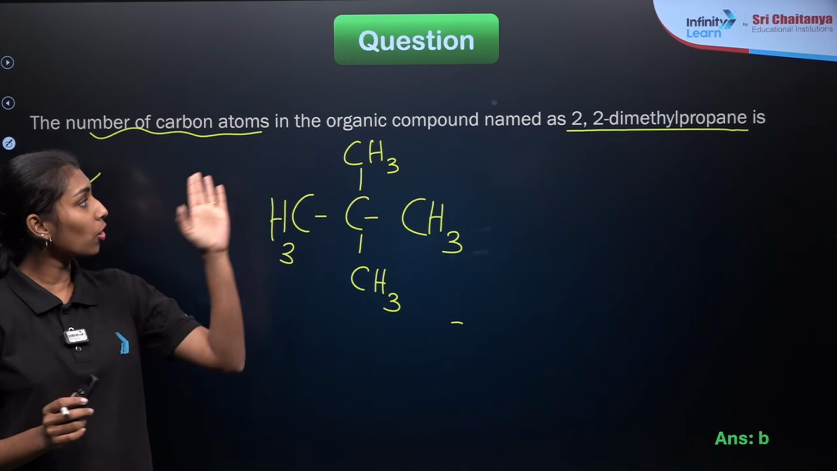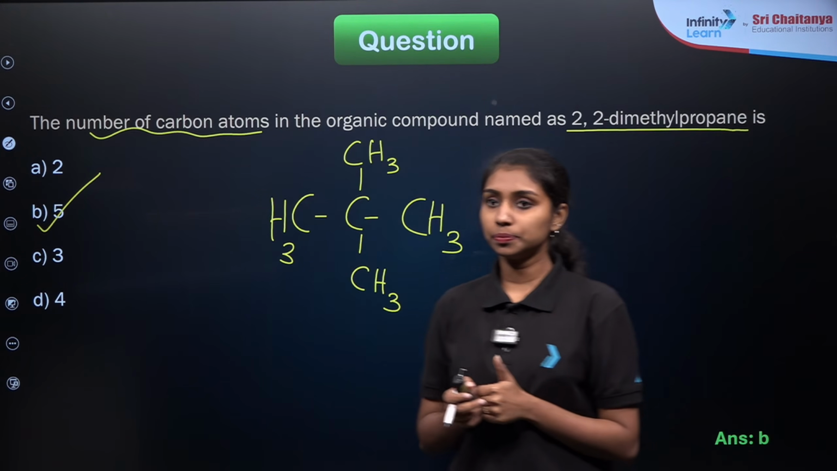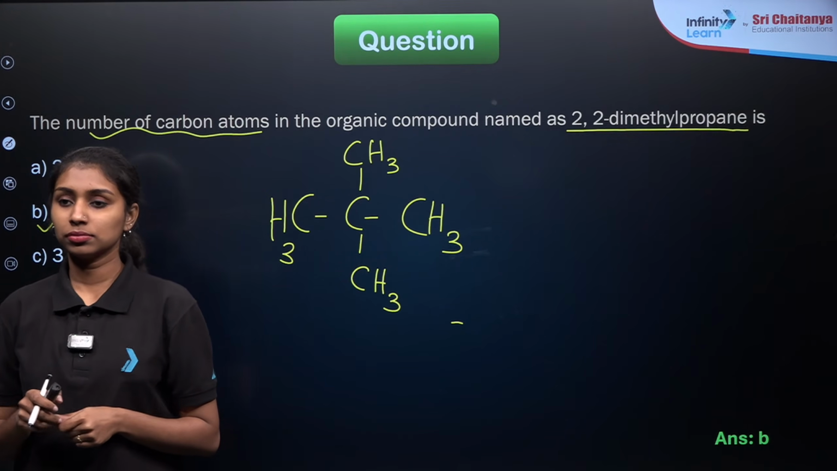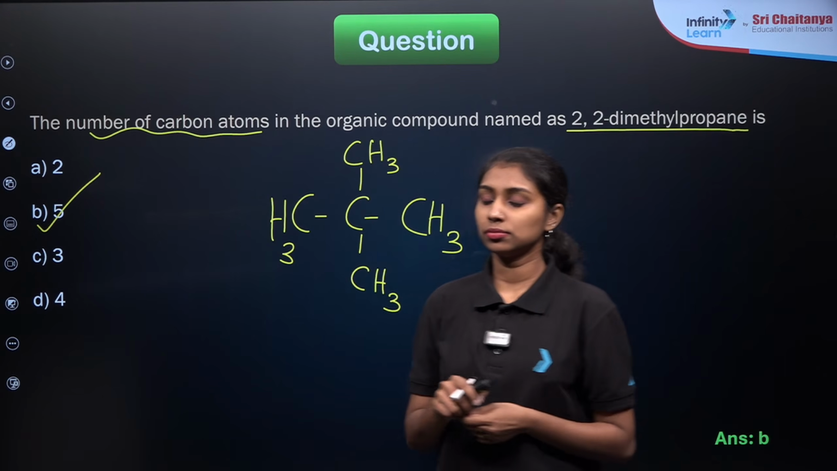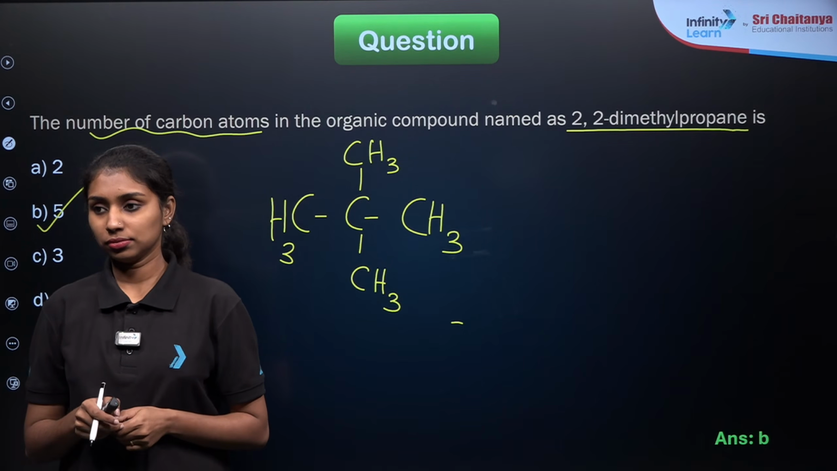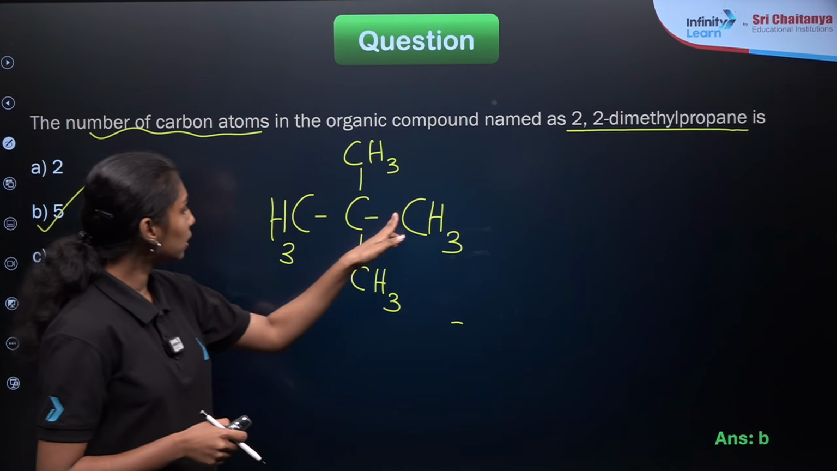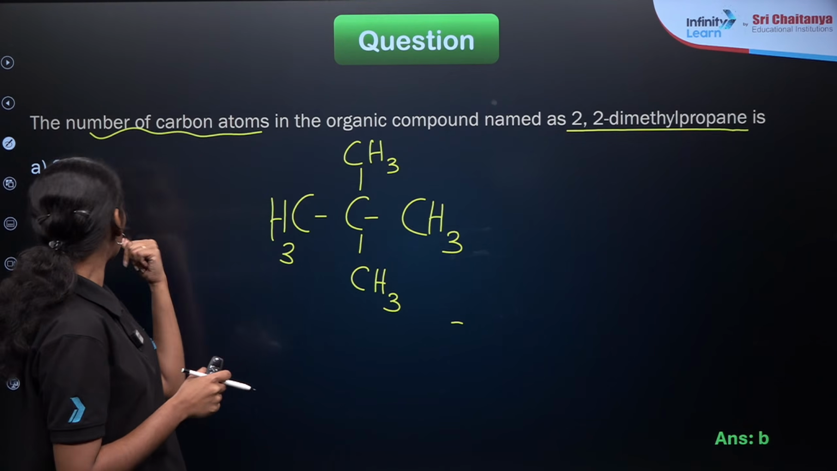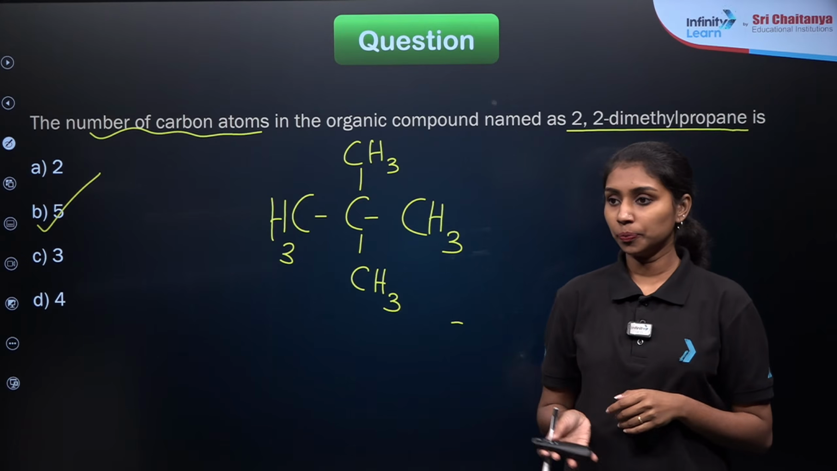So what will be the total number of carbon atoms here? Five, right? 1, 2, 3 in the longest chain and 2 substituents in the methyl group. So total 5 carbon atoms are present in the case of this organic compound. Okay, I hope you understand.